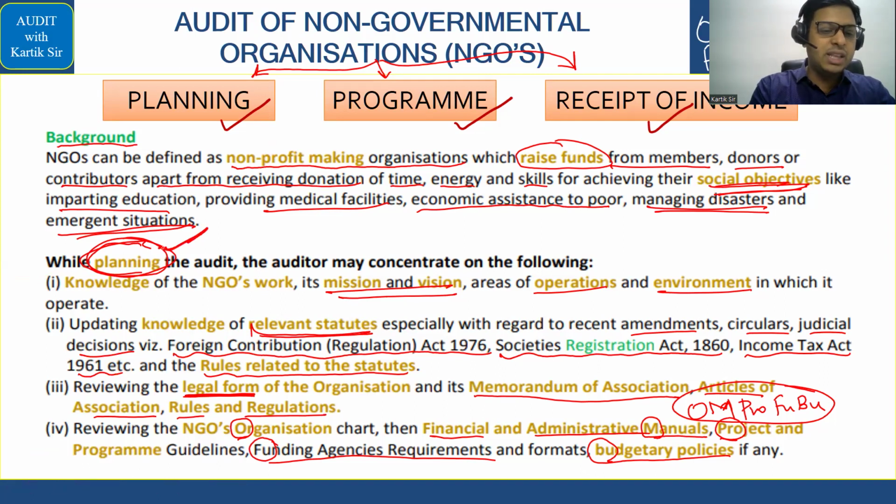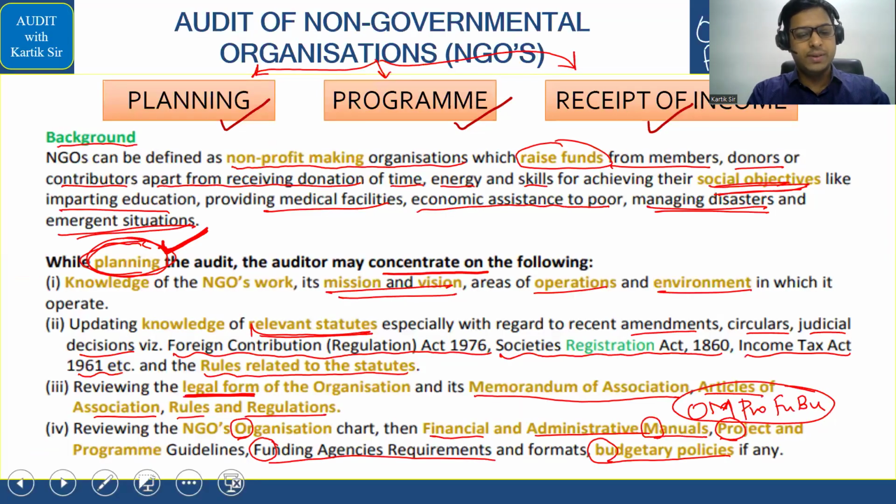So while planning the audit, the auditor may concentrate on the following. Planning मतलब होगा audit करने के पहले, तो auditor क्या चीज पे focus करेगा? Auditor will focus on the mission and vision of the NGO. सही बात है यहाँ पे? Auditor will also see whether the relevant statutes in relation to the NGO are being fulfilled or not.